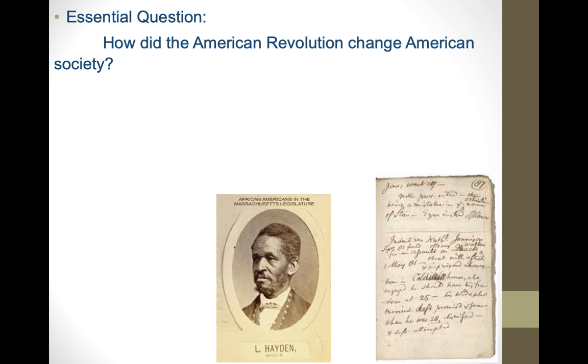The question is, how did the American Revolution change American society? That's what we want to look at. Can anybody think of one thing that changed as a result of the American Revolution? We definitely want to think about this and think about the short answer question on your test. What started to change? Kristen, can you give me something? What started to change?